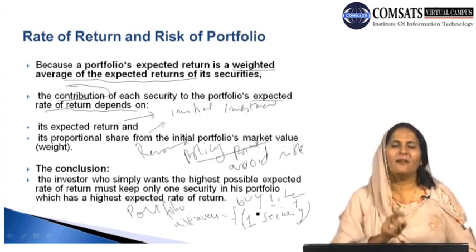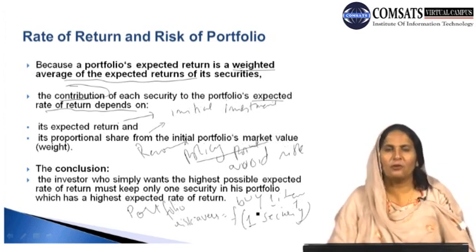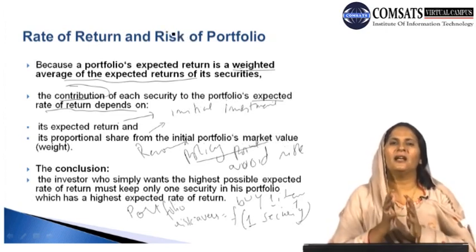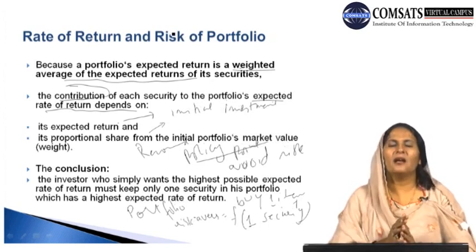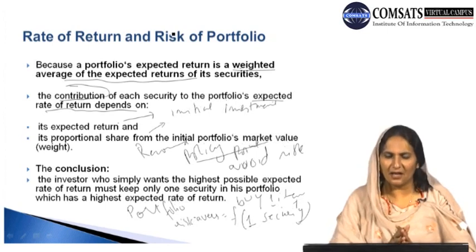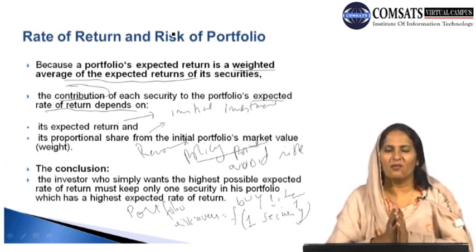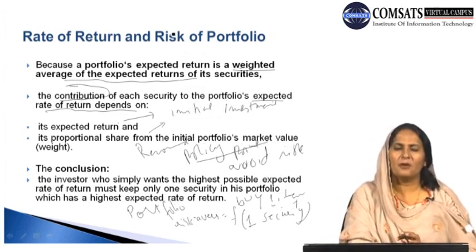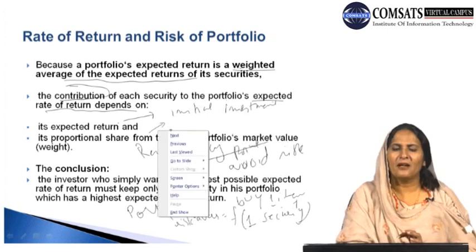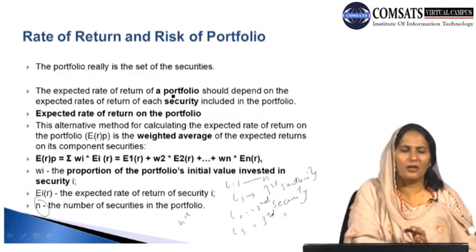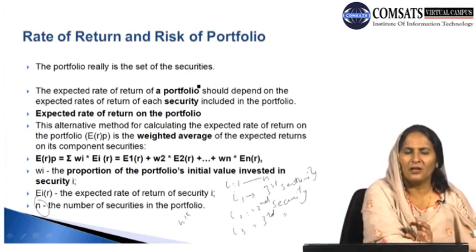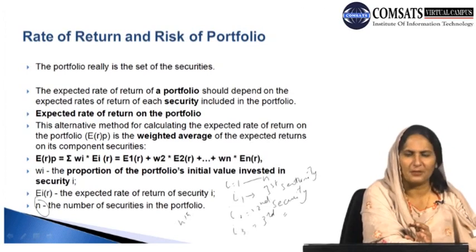And since we have only one asset in our portfolio, the rate of return and the risk will not be affected by the rate of return of other assets present in our portfolio and the level of risk of the other items present in our portfolio. So therefore we can say for a risk averse person who wants to have the highest possible rate of return for his particular asset, he should choose only one asset in his portfolio, so that he can make his portfolio capable of giving him maximum possible benefit.